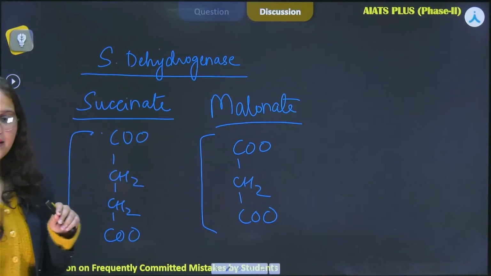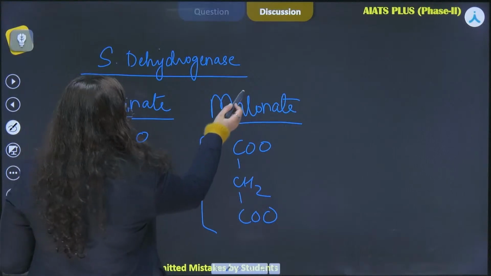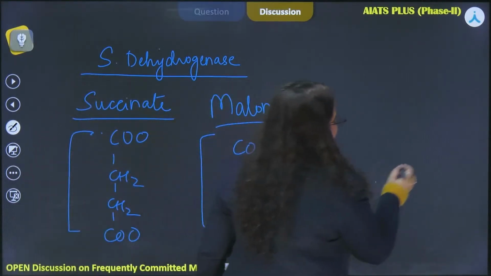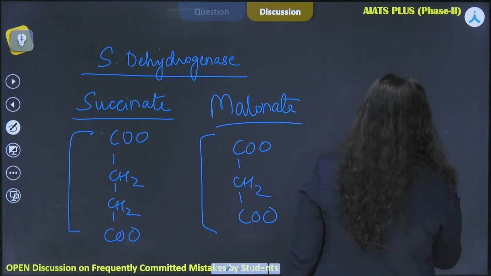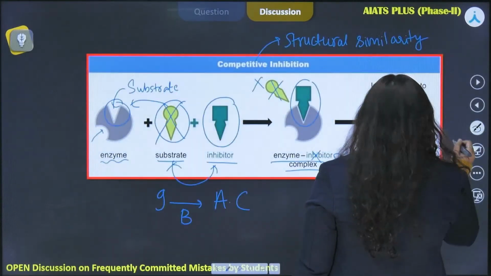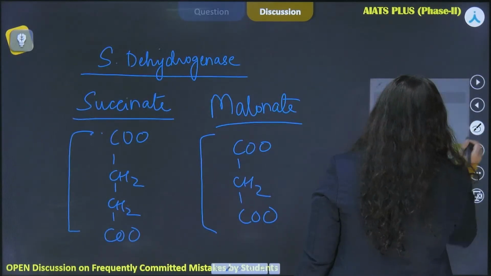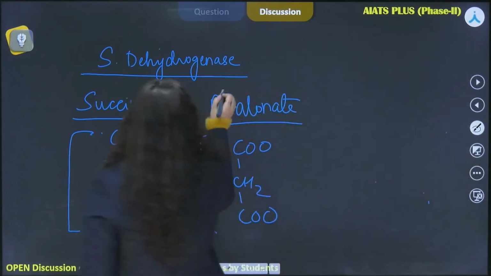So basically what happens is that the malonate will compete with the succinate to bind with the enzyme which is the succinate dehydrogenase.